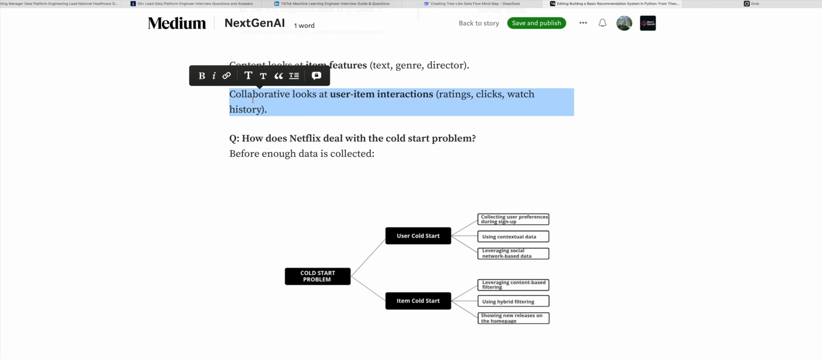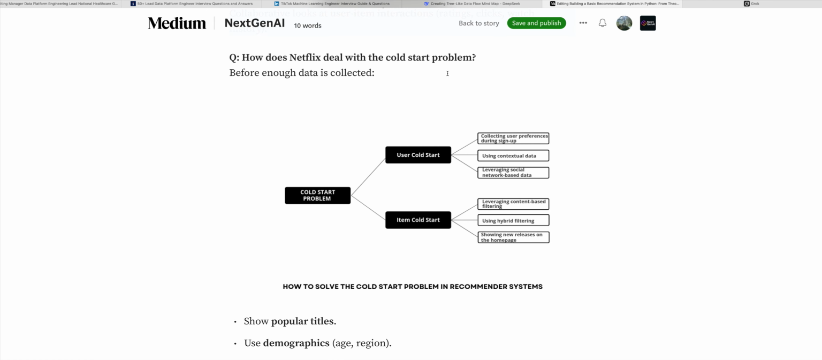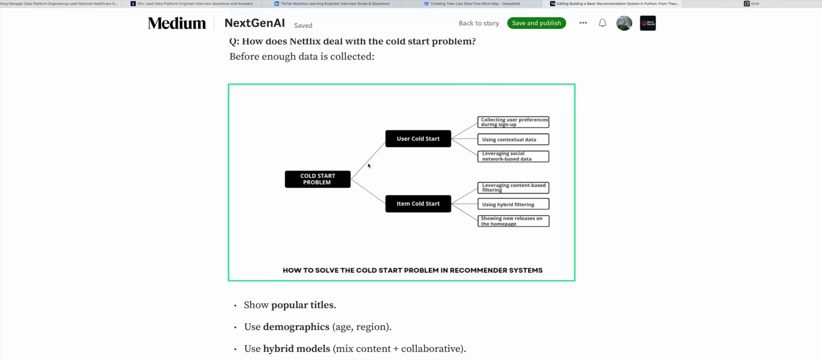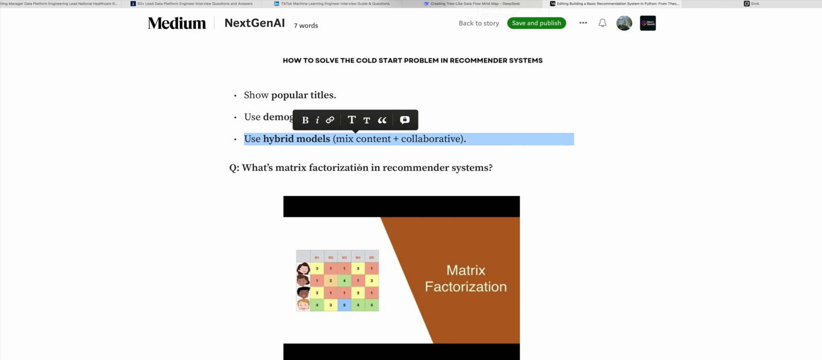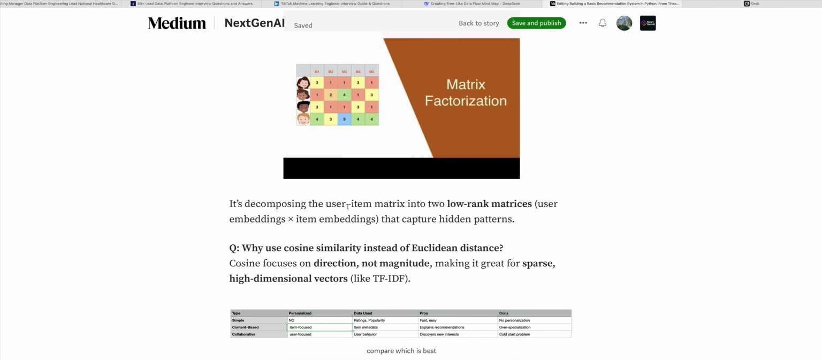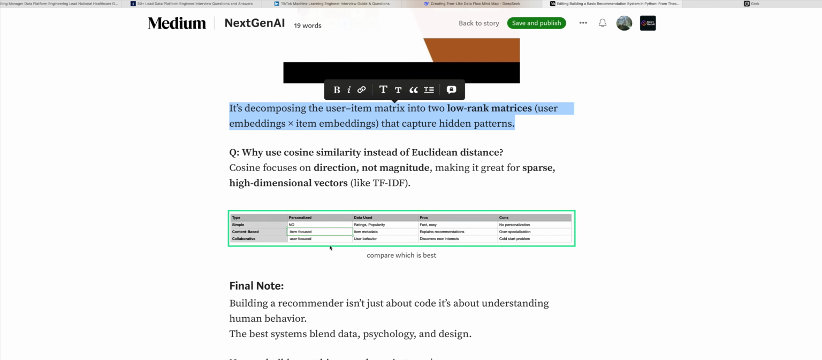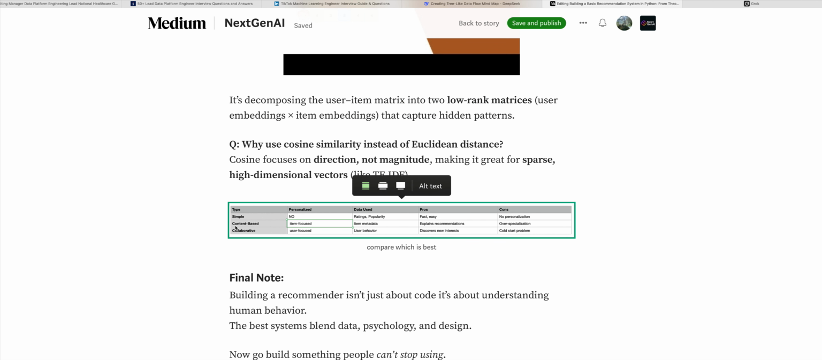Rating, clicks, watch history. How does Netflix solve the cold start problem? I have a previous article where I have already said how they solve the problem, but I think it is based on geography, location, and a hybrid model that mixes content and collaborative. What is matrix factorization? This I think you need to read. It decomposes the user-item matrix into low-rank matrices, user embeddings. So it's basically embeddings, like everything is numbers. So you need to know why cosine similarity, and this one is a very important difference.